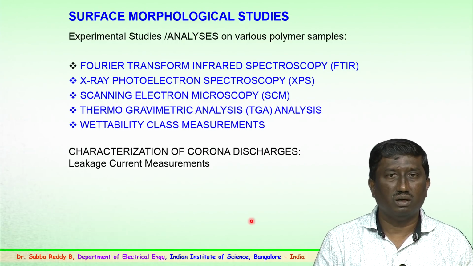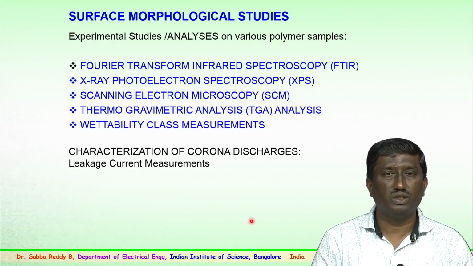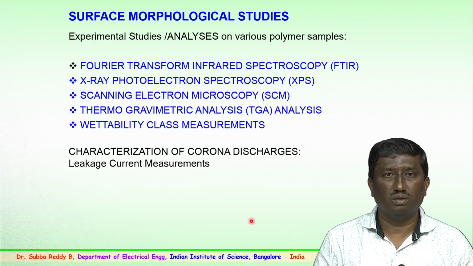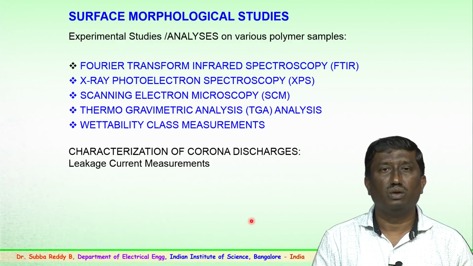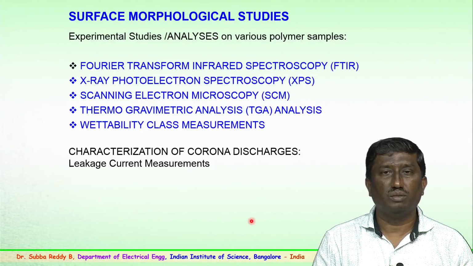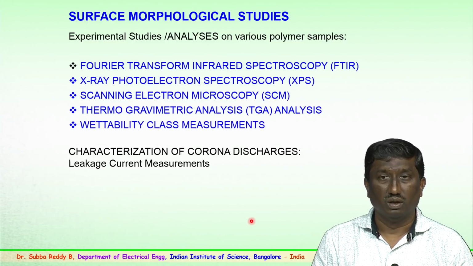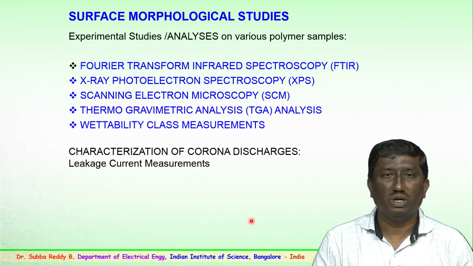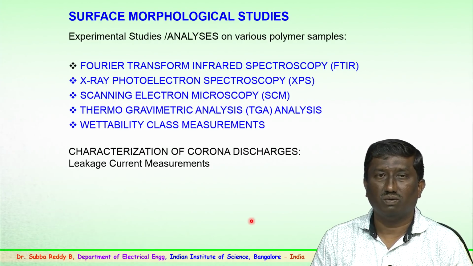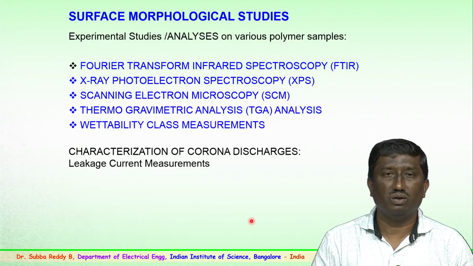This gives an idea of the performance of the rubber insulator for the impingement of corona. Here again you have FTIR measurements, which is Fourier transform infrared spectroscopy. By using this, you get important information, which shows why the FTIR is being carried out. Similarly, X-ray photoelectron spectroscopy is being used to analyze and interpret the results.